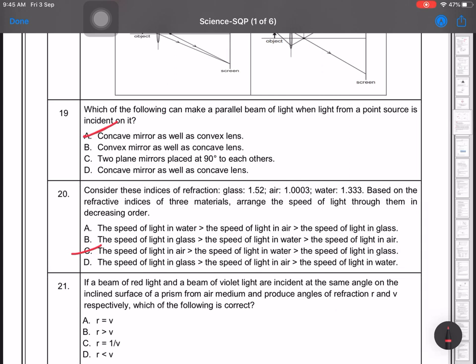Which of the following is correct? A beam of red light and a beam of violet light are incident at the same angle, but the angle of deviation will be different. So which of the following is correct? R will be greater than V. So it will be the 21st question, option D, that is, the deviation of R will be lesser because of the wavelength, as you will see. So it will be the D option.